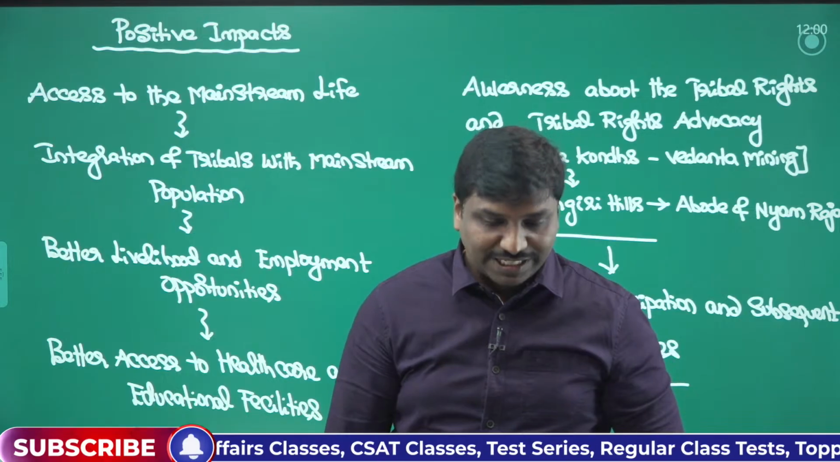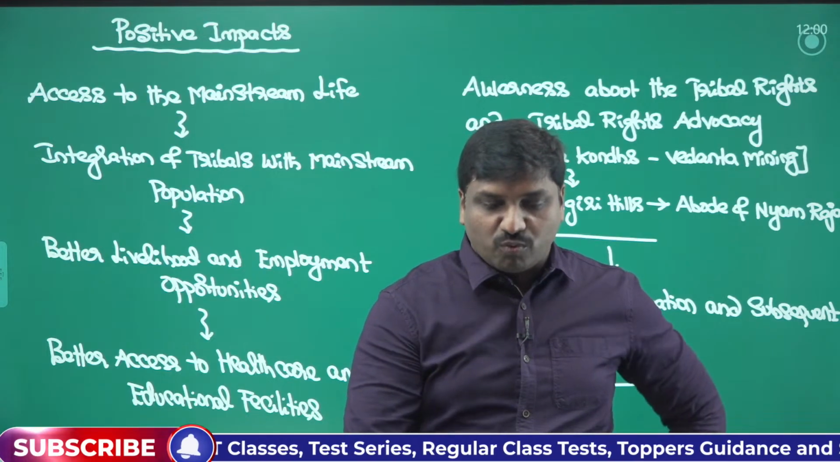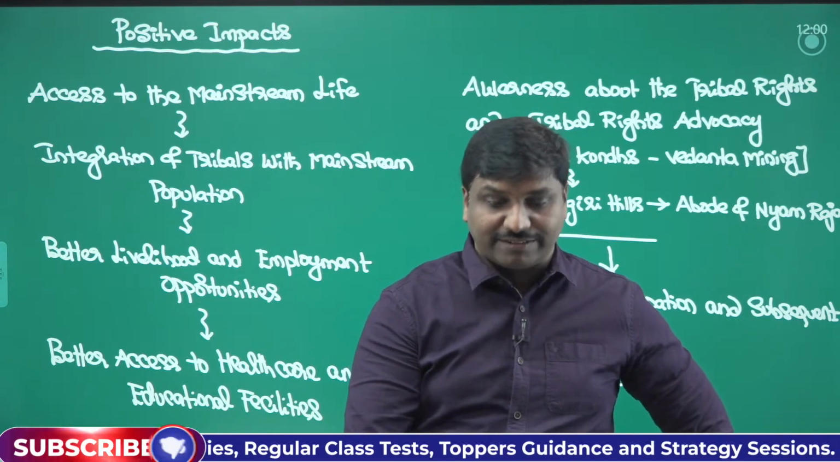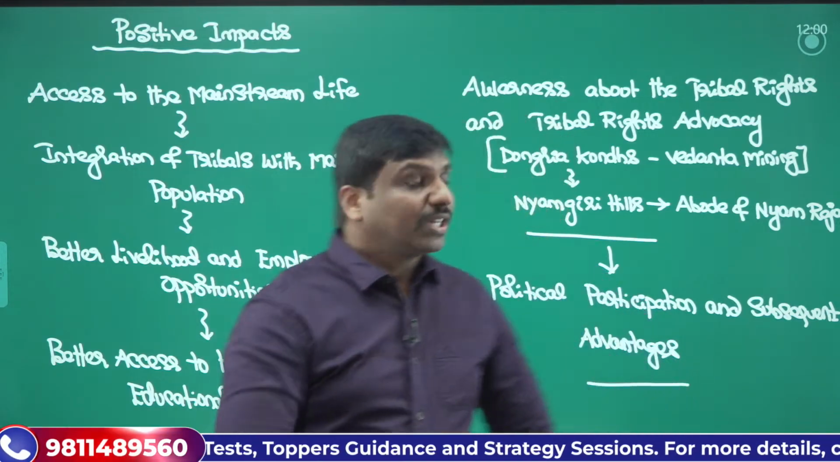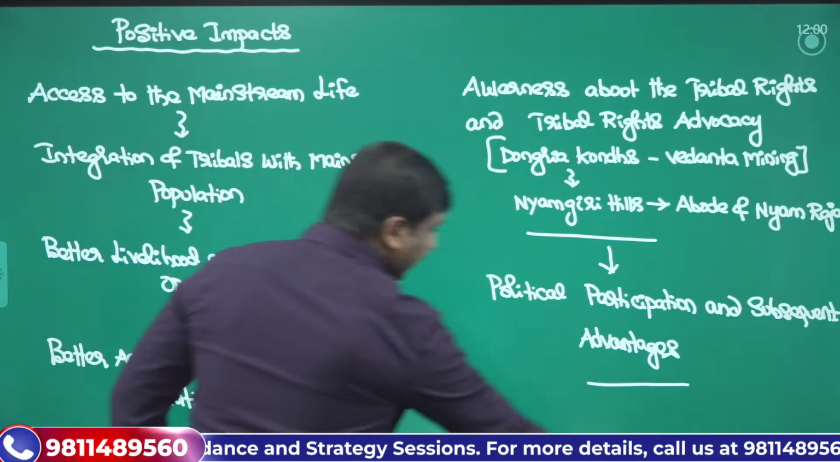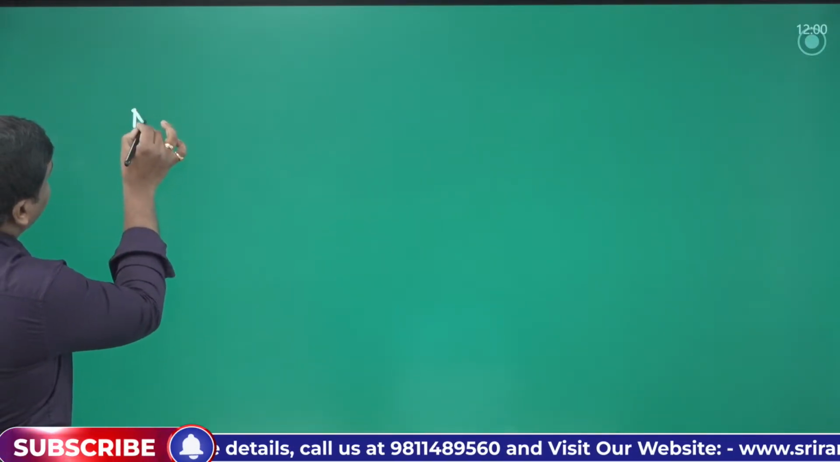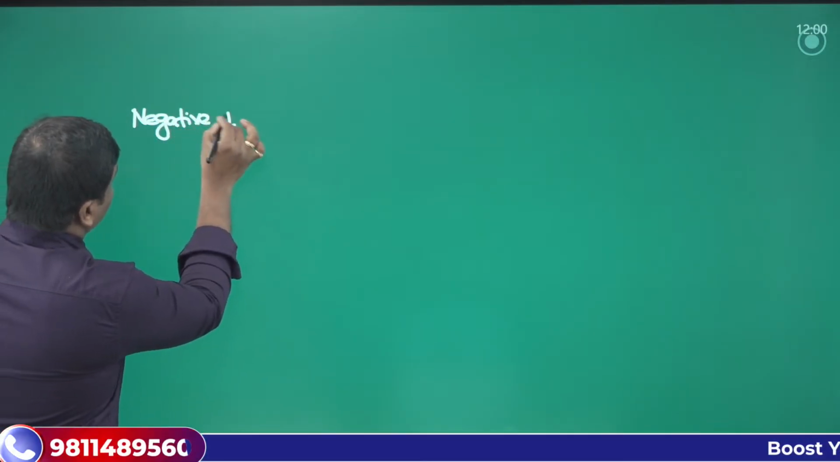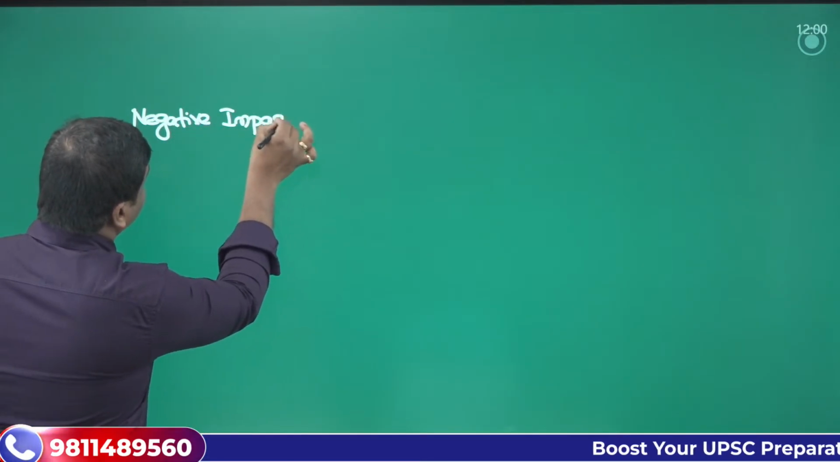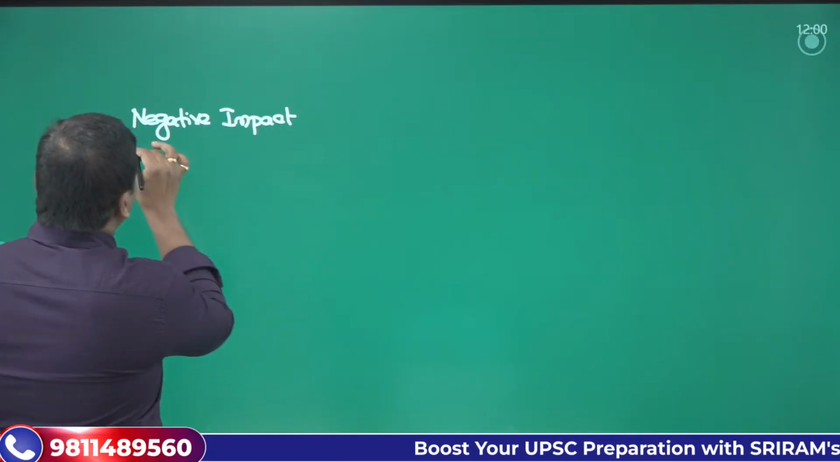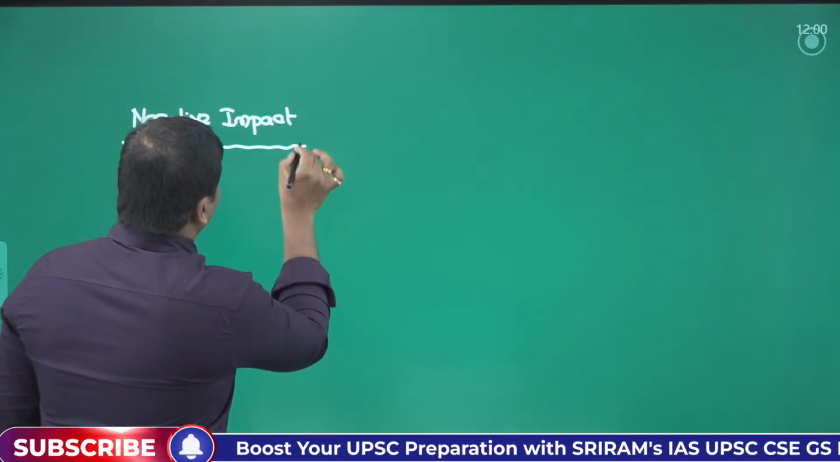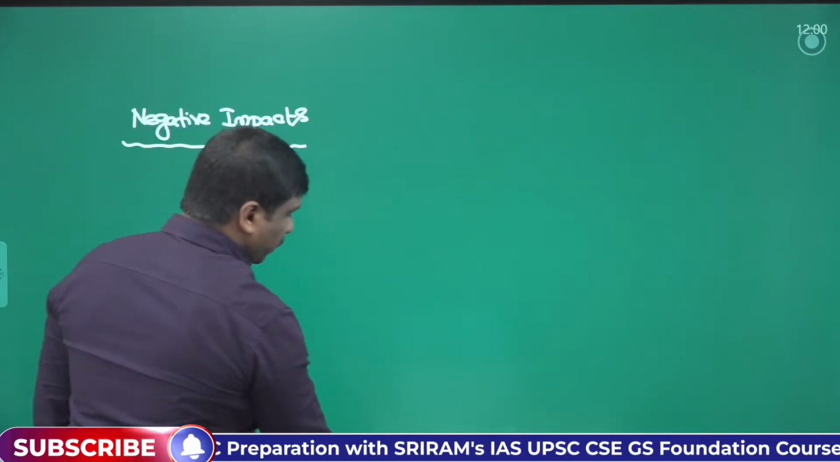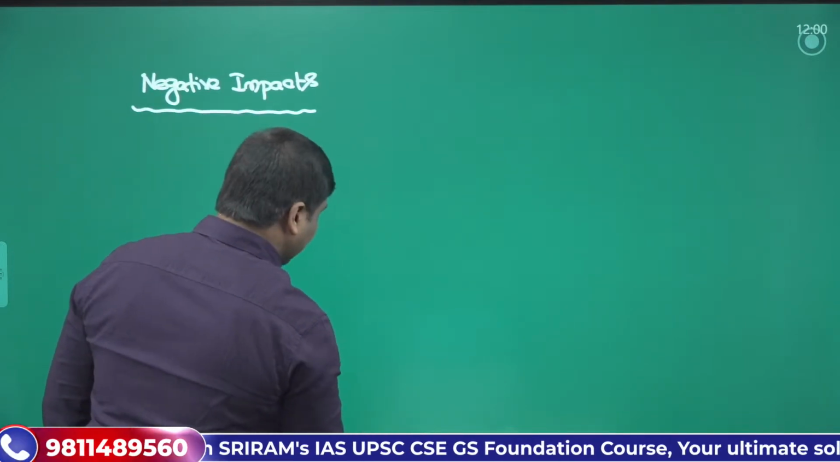So that is one important aspect you can remember. Now, what about the negative impacts that we can have? Can you list the negative impacts again? What kind of negative impacts can you have? Systematically, when you are writing a point, you have to use some case studies also. So negative impacts: what kind of negative impacts can we see?